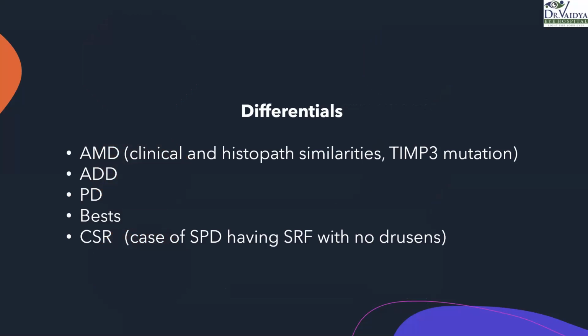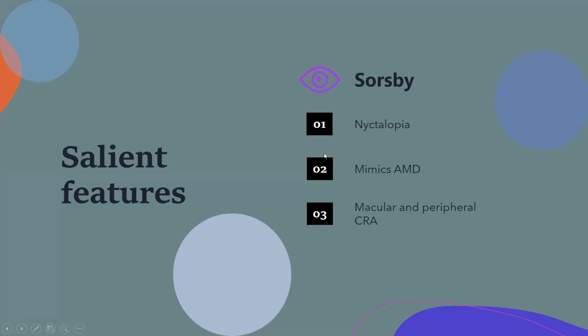The differentials in this case are, again, age-related macular degeneration because of the late onset, ADD, that is autosomal dominant drusen, pattern dystrophies, Best, and CSR. The reason this is important to know is because of how it can be confused with AMD. These have similar clinical and histopathological features, and TIMP3 mutation is seen even in AMD cases. Salient features: this is the macular dystrophy which has nyctalopia. None of the other previous ones had it. It mimics AMD closely, and there is macular and peripheral chorioretinal atrophy, which helps in distinction from AMD cases.